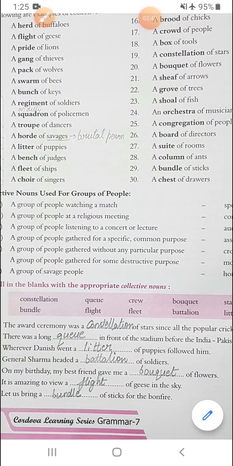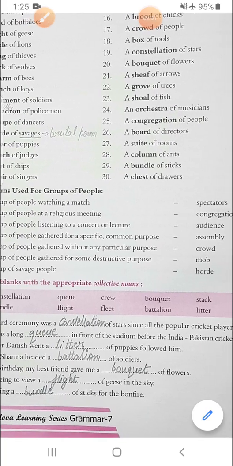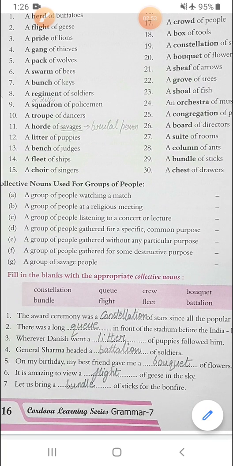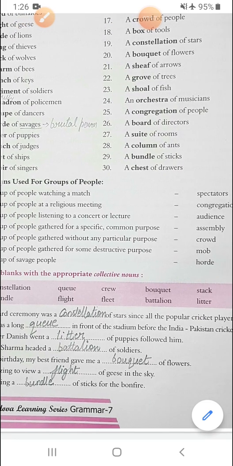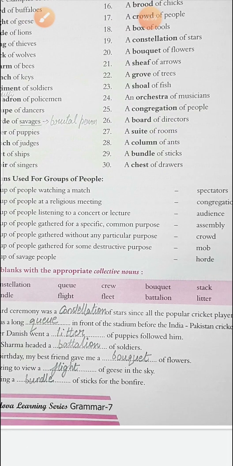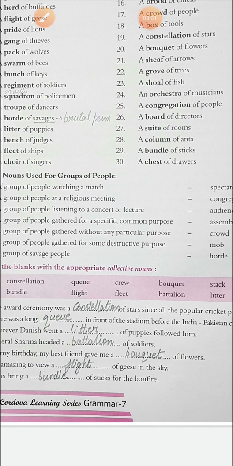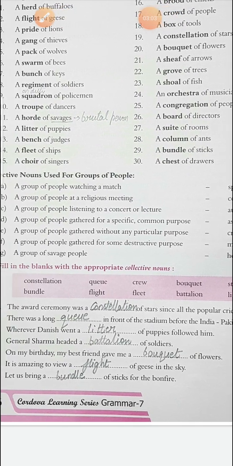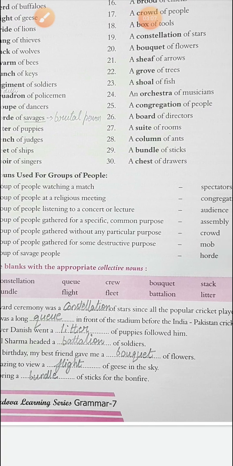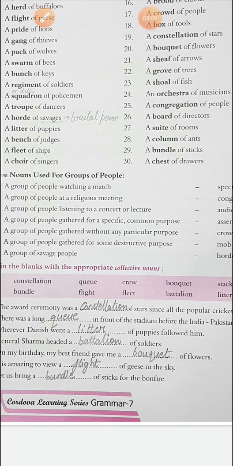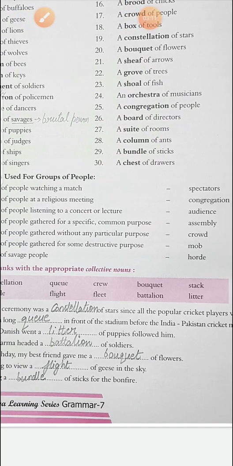A group of people listening to a concert or lecture is called an audience. A group of people gathered for a specific common purpose is called an assembly. A group of people gathered without any particular purpose is called a crowd. A group of people gathered for some destructive purpose is called a mob. And a group of savage people is called a horde. Savage means those brutal people who do brutal work. That is not good.